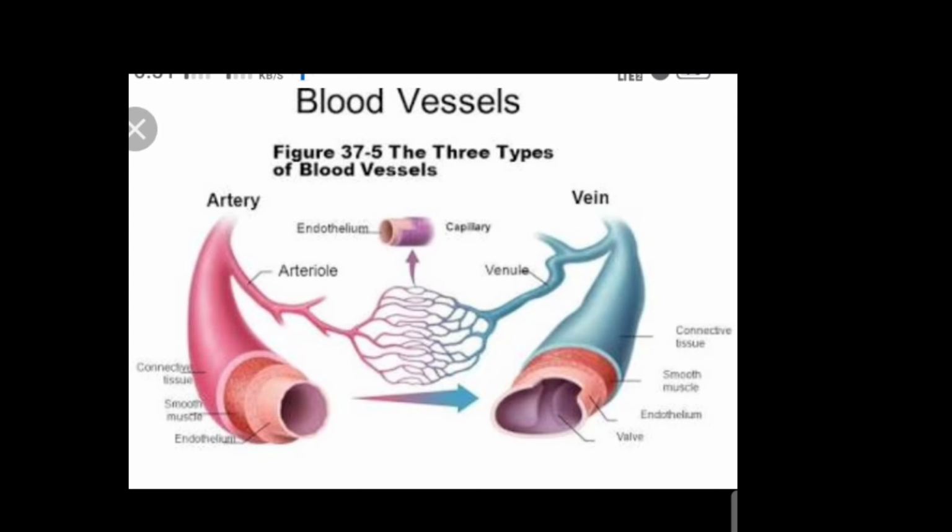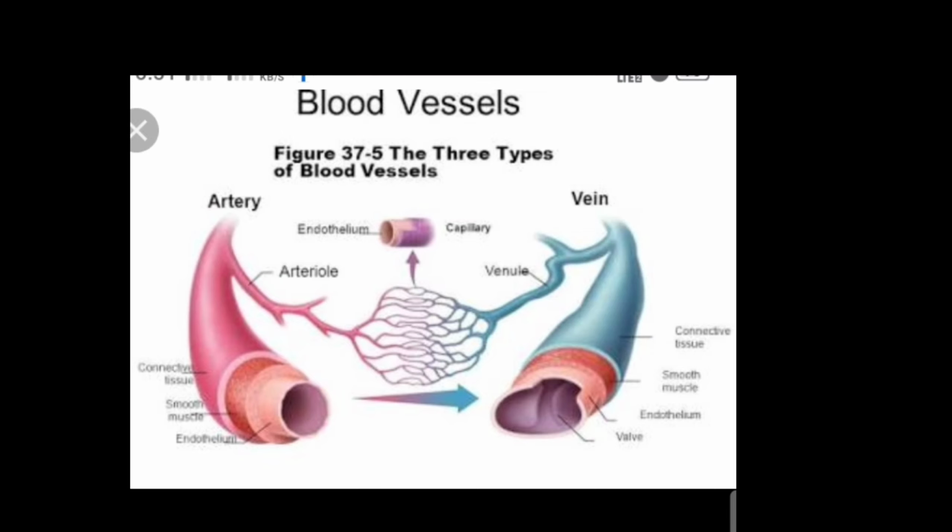Arteries are the blood vessels which carry blood from the heart to all the parts of the body. The arteries have thick and elastic walls. Arteries normally carry oxygenated blood from the heart, and an artery called the pulmonary artery carries deoxygenated blood rich in carbon dioxide from the heart to the lungs.